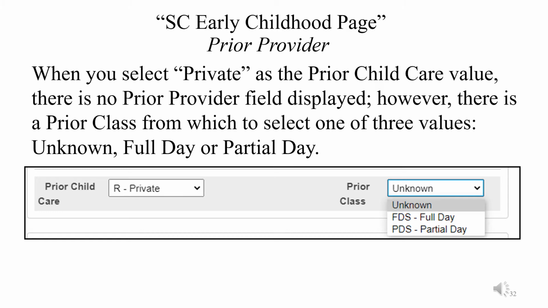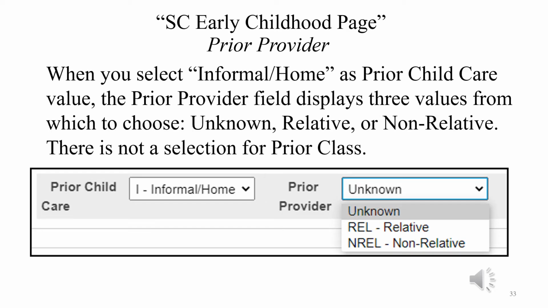When you select private as the prior provider for the child, there's no prior provider field displayed. However, there is a prior class from which to select unknown, full day, or partial day. If the students were served in an informal or a home setting for prior child care, you will select unknown, relative, or non-relative based on the status of the prior care.